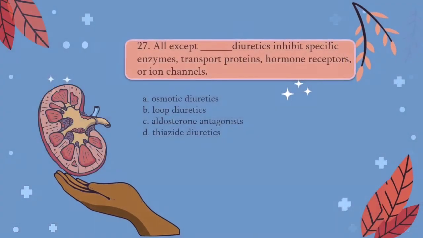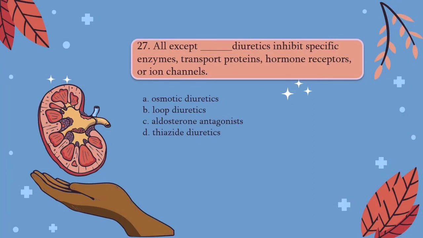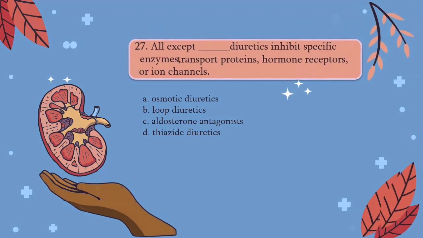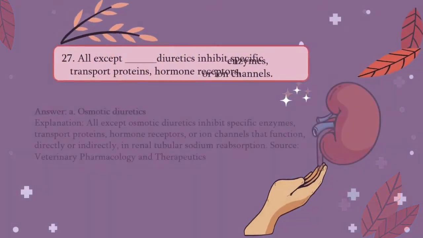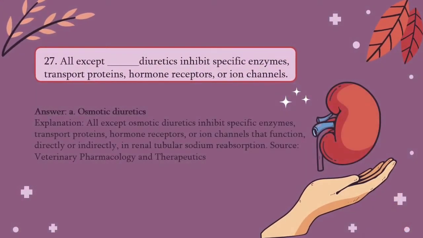Question number 27. All except blank diuretics inhibit specific enzymes, transport proteins, hormone receptors, or ion channels. A. Osmotic diuretics. B. Loop diuretics. C. Aldosterone antagonists. D. Thiazide diuretics. The answer for that question would be A. Osmotic diuretics. All except osmotic diuretics inhibit specific enzymes, transport proteins, hormone receptors, or ion channels that function directly or indirectly in renal tubular sodium reabsorption.